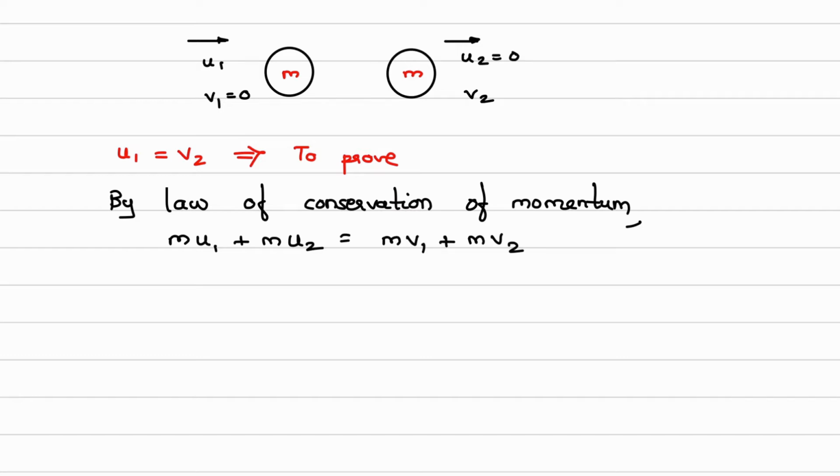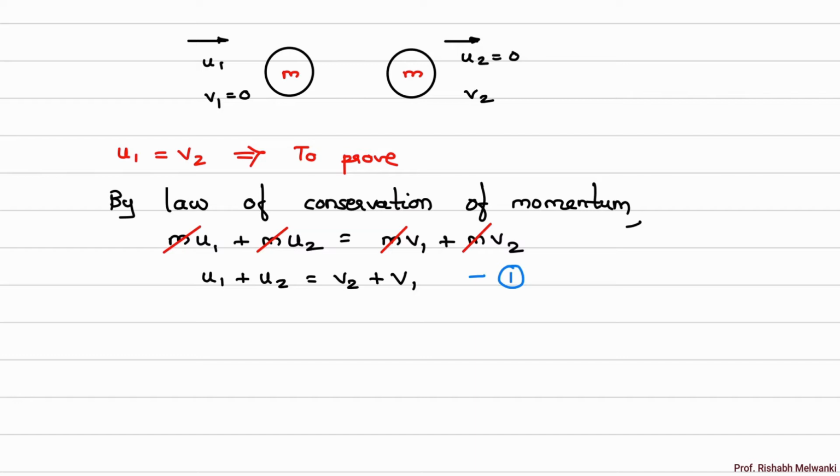Now the mass is the same everywhere, so you can take it common from the left hand side and right hand side, and it will get cancelled. So what equation will you get? You will get u1 plus u2 is equal to v2 plus v1. This is equation 1.